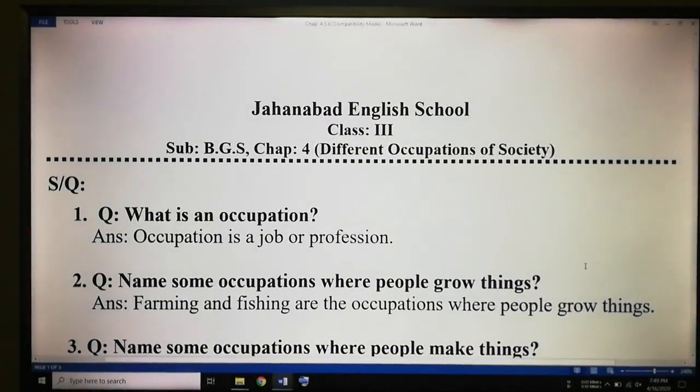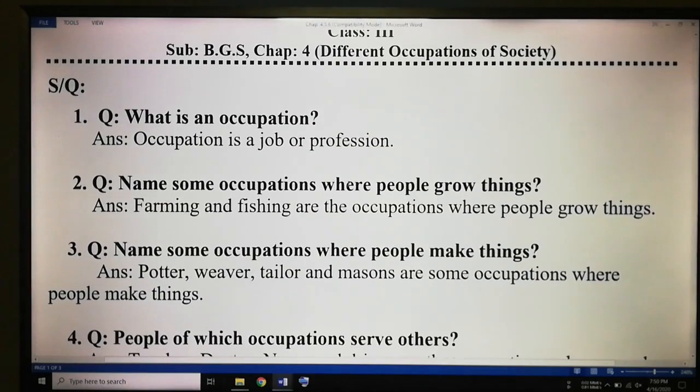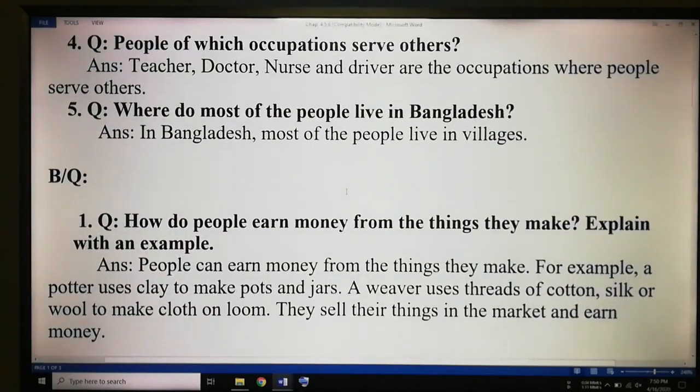Now I will discuss chapters 4, 5 and 6. Here you see the sheet on SQ and BQ, chapters 4, 5 and 6, which is already uploaded on our school website. You have to download it. Now we see first the sheet about chapter 4, different occupations of society. Here we see first SQ and then BQ.